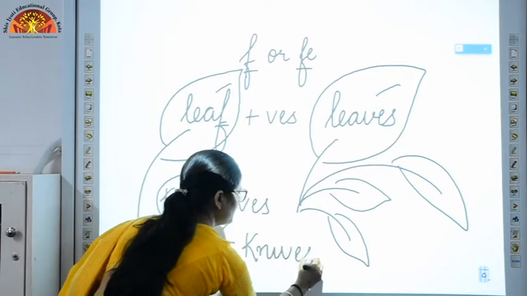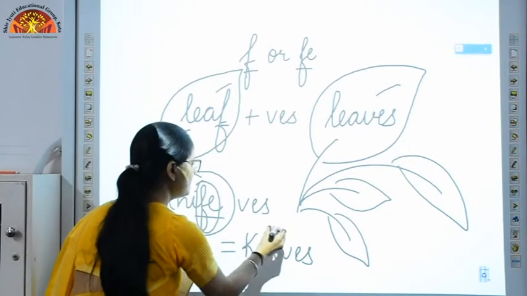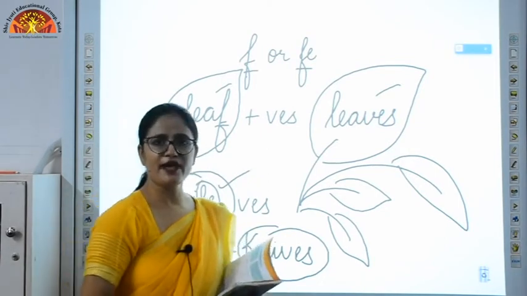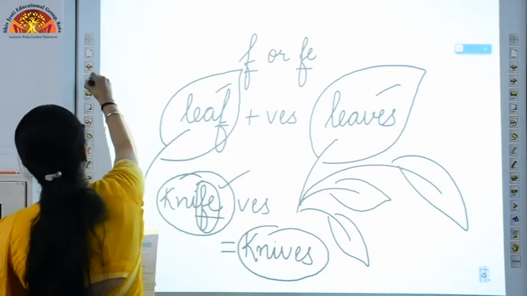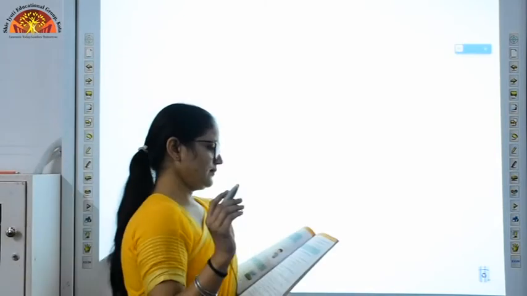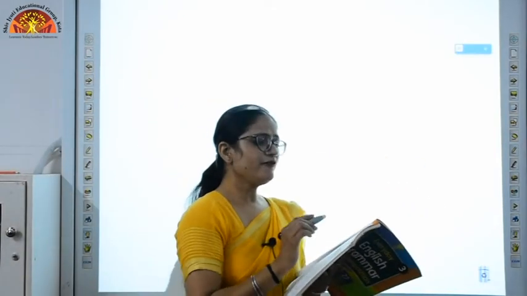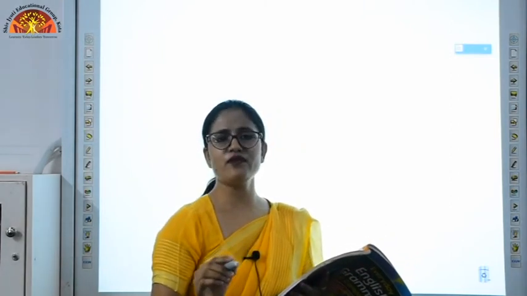It can be 2, it can be 3, it can be 4, it can be many. Okay, this is the plural form of the word knife. I hope you have understood till here. Now there is one more thing. You can see on page number 7 it is given that we form plurals of some nouns by changing one or more vowels in them.